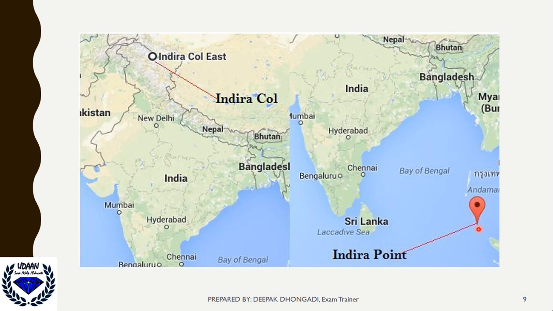The southernmost point of India is Indira Point, which belongs to India, even though it is not on the mainland. It is written here, but it is present exactly here. And the northernmost point of India is the tip of Jammu and Kashmir, you can see the Indira Col.